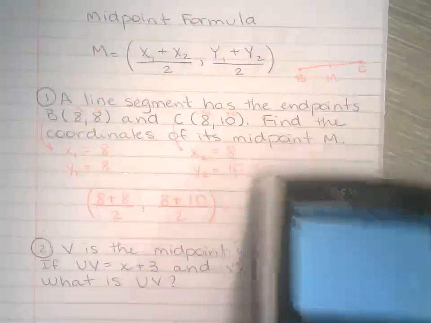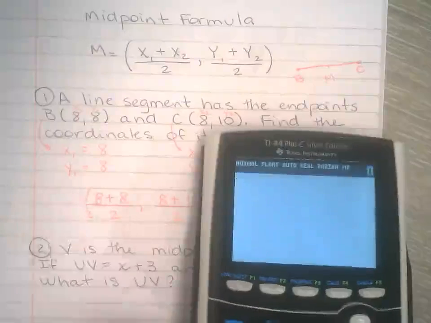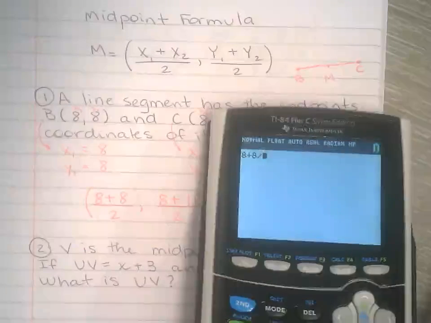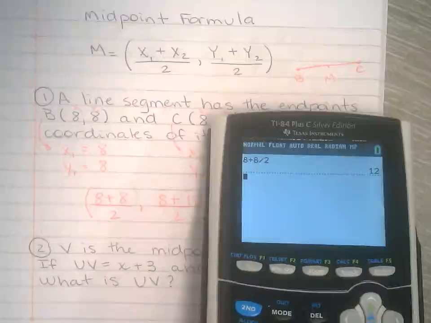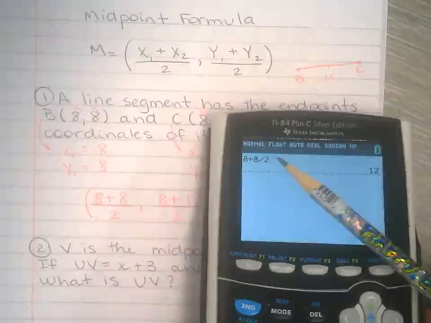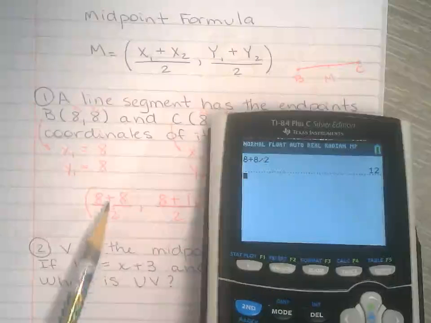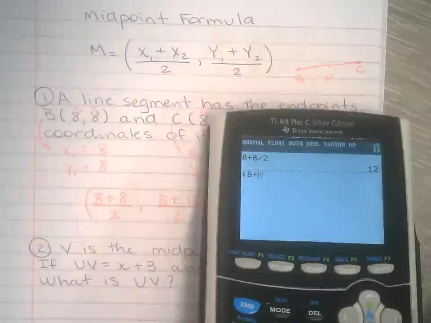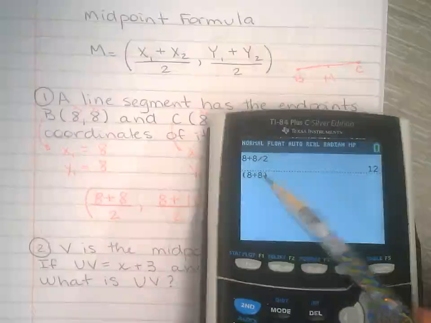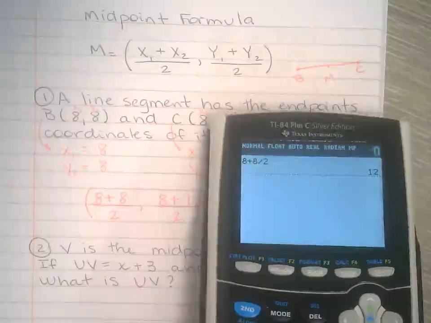Some people, and this is the answer, watch out, because if you are trying to do this, this is going to give you the wrong answer. Why? PEMDAS. The calculator will always do PEMDAS for you. If you want to type it in without doing the fraction like we just did, it's okay, as long as you put parentheses around the numerator right there and then divide that by 2.